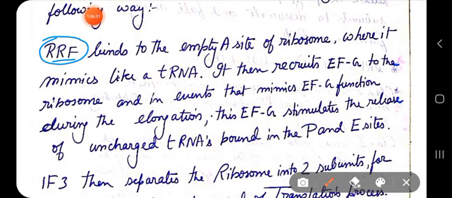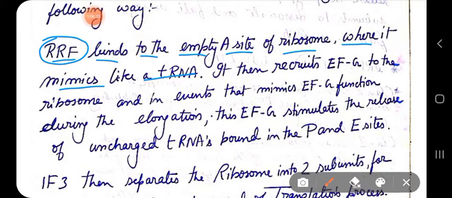RRF, or ribosome recycling factor, binds to the empty A site of the ribosome where it mimics a tRNA.